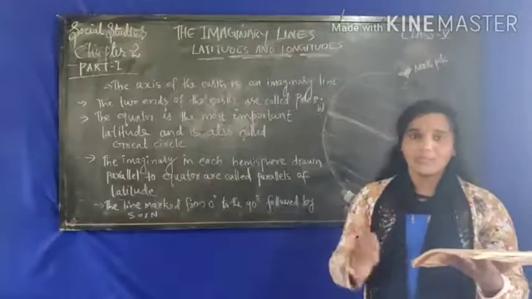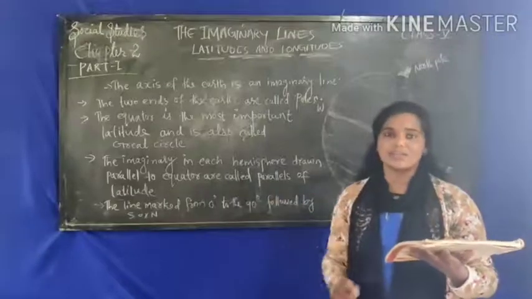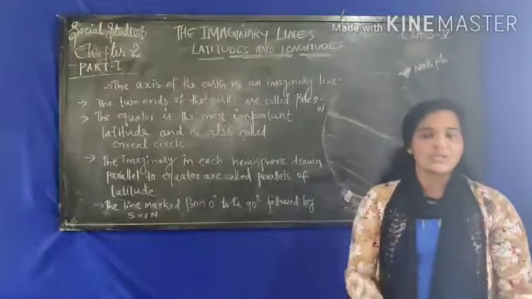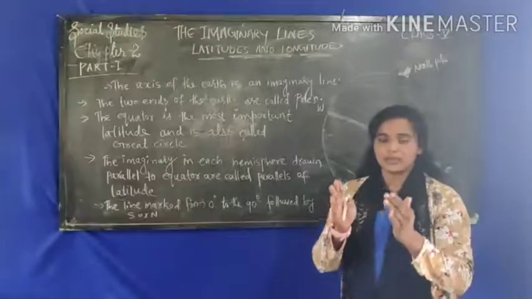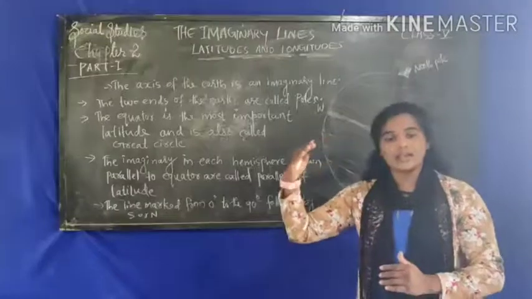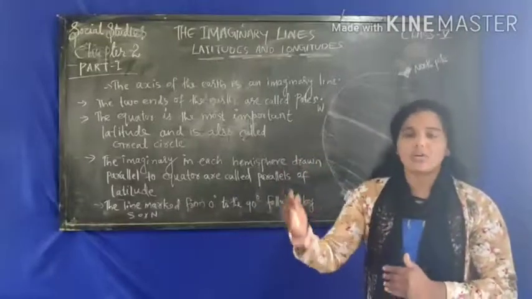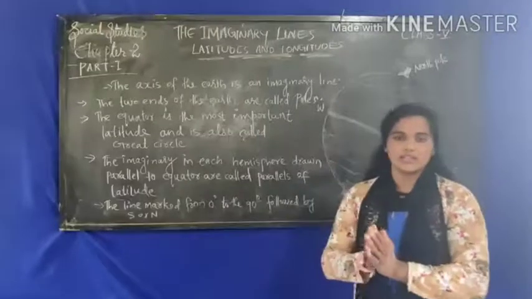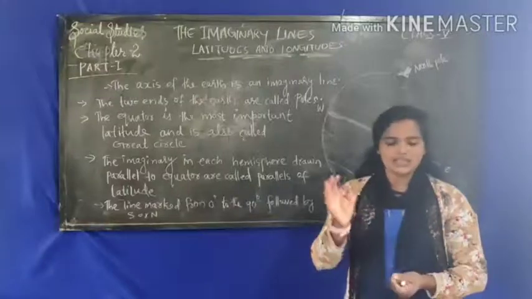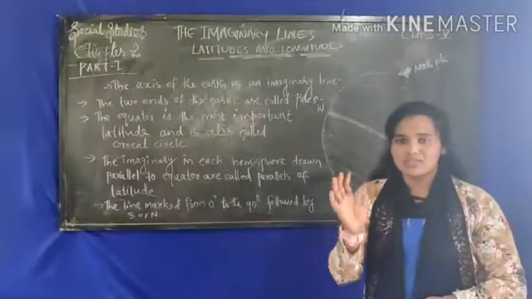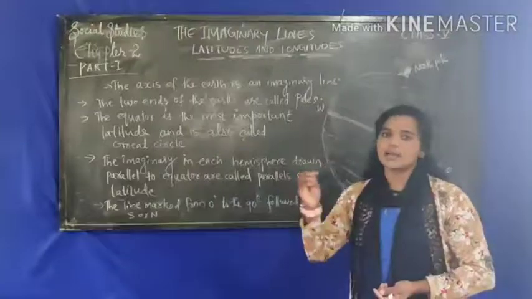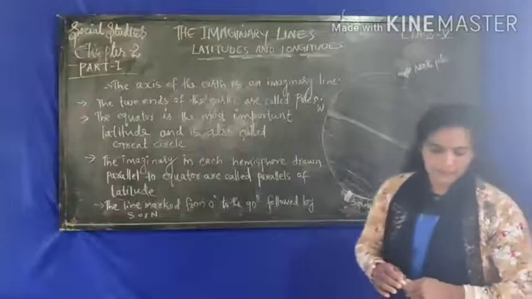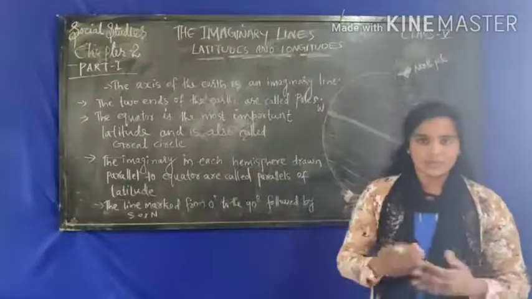These numbers indicate the location of a particular place, whether it is on the north side or the south side, and at which degrees of latitude or longitude. So that is the index of the atlas. It shows place names in alphabetical order, with numbers also given. Now, how can we locate a place?